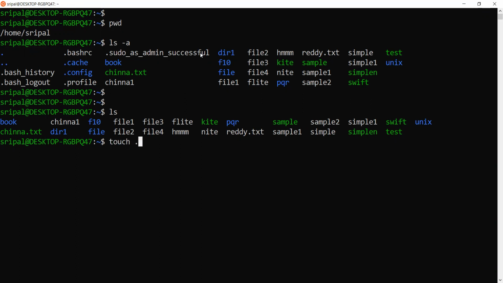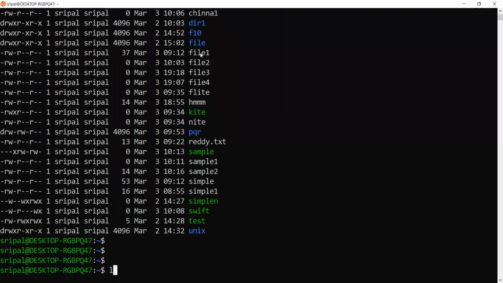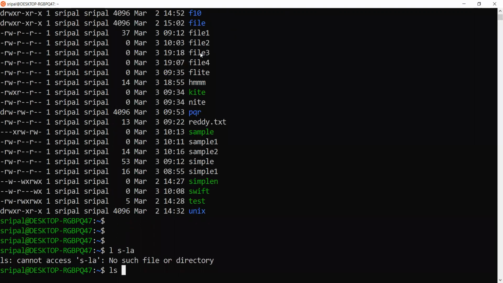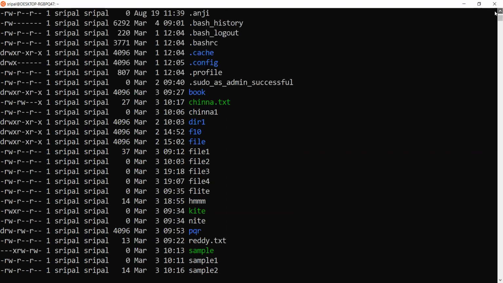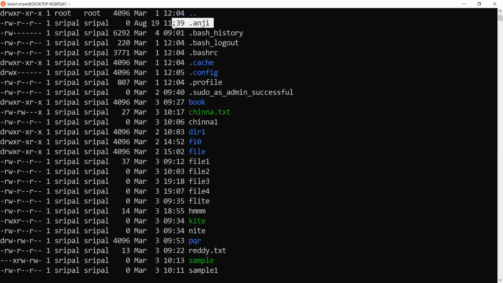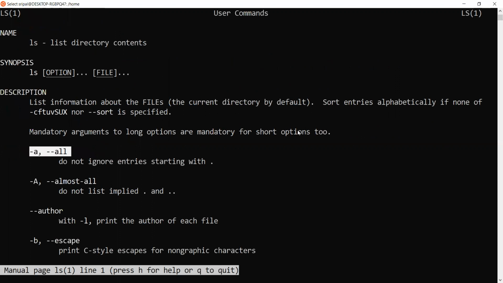Touch dot ng, right? What happens is if I give normal ls -l, I'd not be able to see that file. If I give ls -la, I should be able to see even the file that we just created. Yes, there you go. So this is how that works. I'll not get deep into all these things, but I'll just touch base on the useful options that we have.